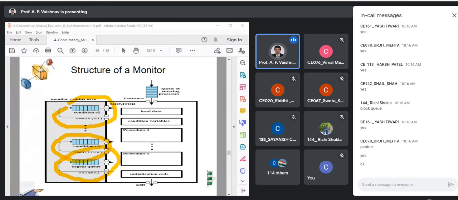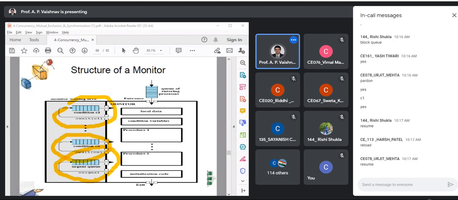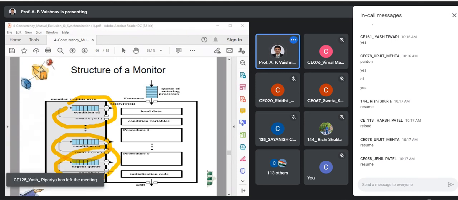The condition queue maintains the blocked process information, so that whenever the monitor is again free, we can take out that process from the condition queue and it can be dispatched. That is why we maintain the blocked process information inside the condition queues, and there are n number of condition queues. When we see the producer consumer problem, at that time we'll see examples of this. Right now we are just discussing the structure.